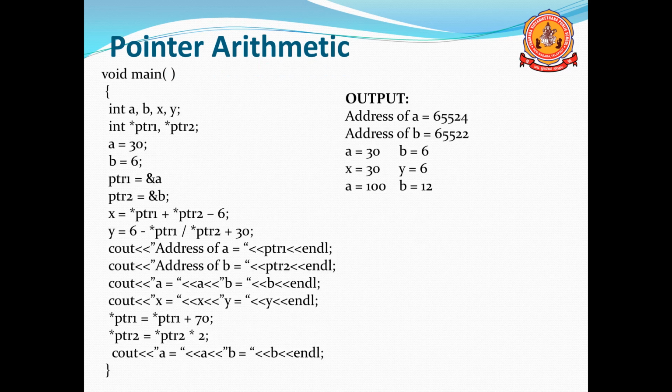Here is an example program. You can read out the program here. Here two pointers ptr1 and ptr2. a is 30, b is 6, ptr1 is equal to &a, ptr2 is equal to &b, and x is equal to *ptr1 minus 6. That operation can be performed. Same here, y is equal to 6 plus *ptr1 divided by *ptr2 plus 30. That also can be performed. And here is some example and the output.